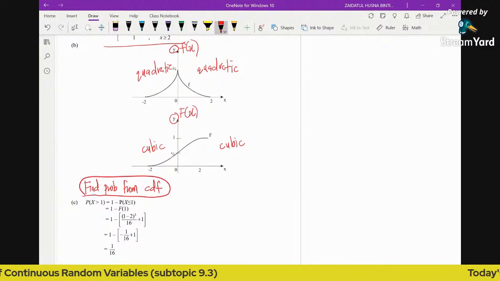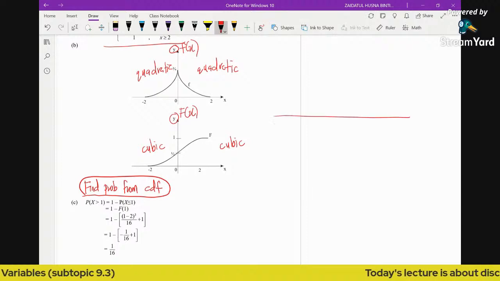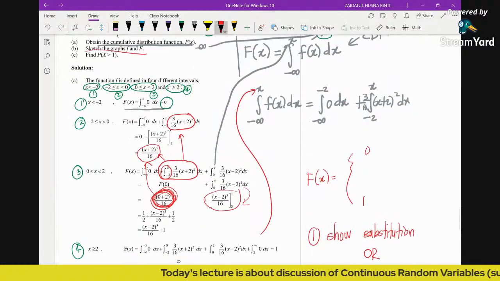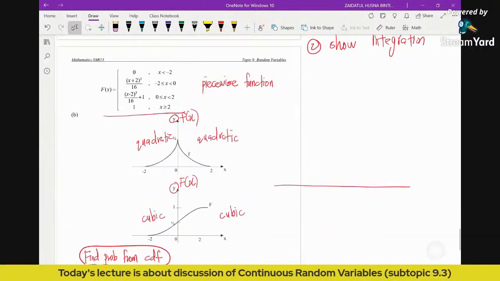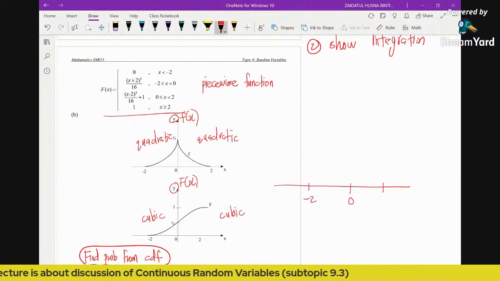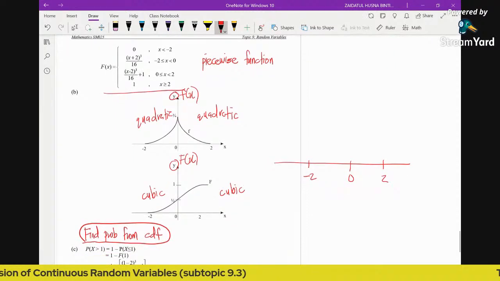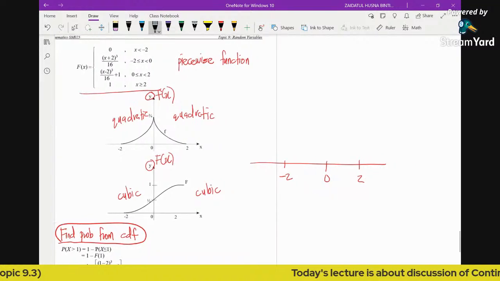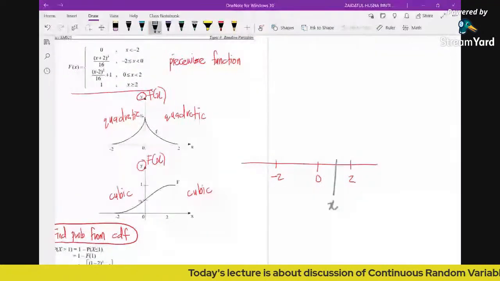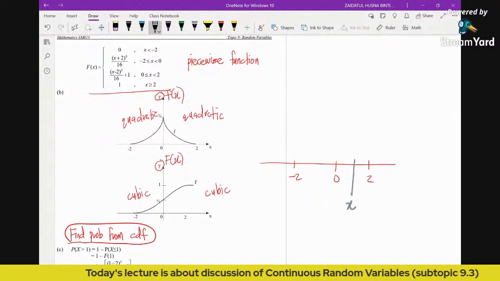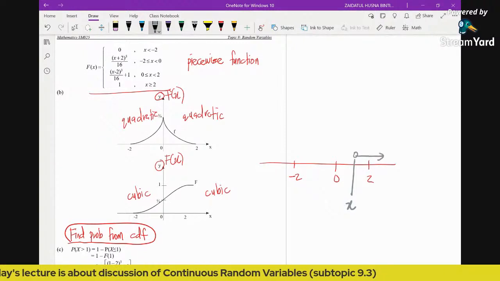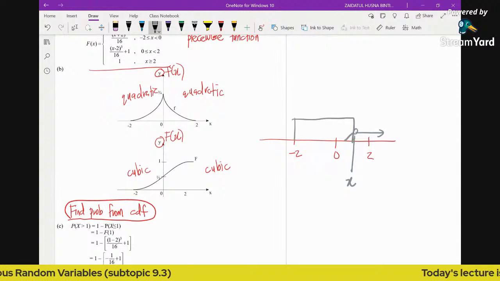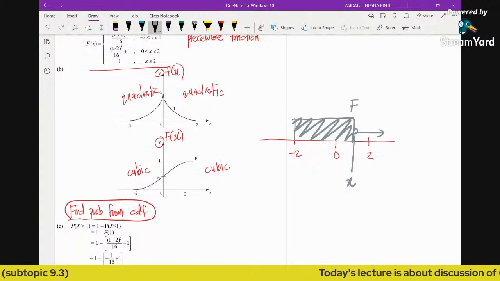You can see here, if you draw again a number line, the function is defined from negative 2, 0, and 2, right? Now they want to find the probability of x greater than 1. You can see that x equal 1 is located here, and x greater than 1 is located here. So you want to find probability x greater than 1. Using the CDF, you can just subtract the rest here. So it's about subtracting this F(1).